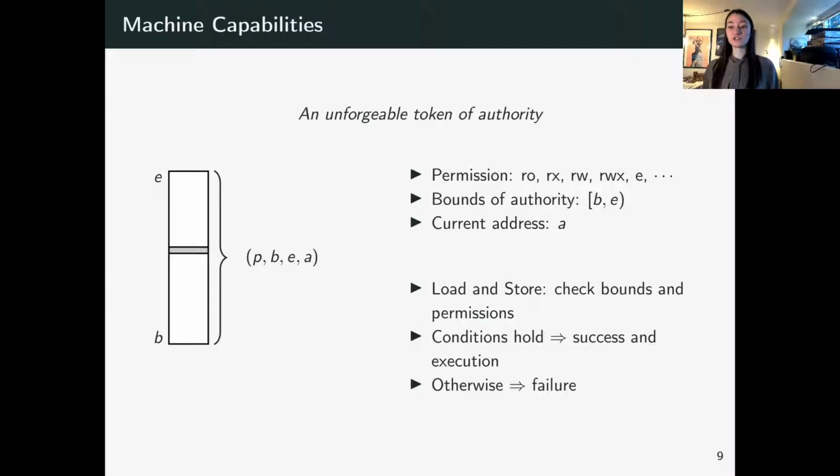Then the instructions of a capability machine dynamically check that the attempted load or store instruction is within the bounds of authority of the capability. For instance, a load instruction will dynamically check that the address A is within the range B to E, and that the permission is at least read-only. If these conditions hold, the instruction executes. If not, the failure is flagged. Different things could feasibly happen at this point, and in our simple capability machine, we will simply crash and end in a failed configuration.